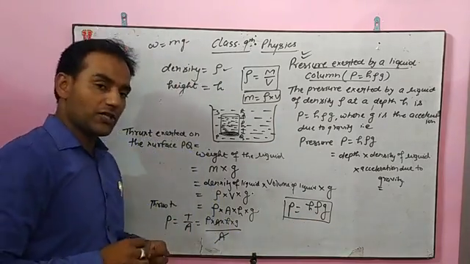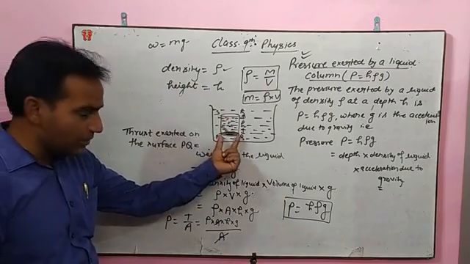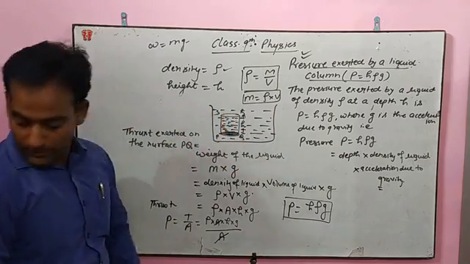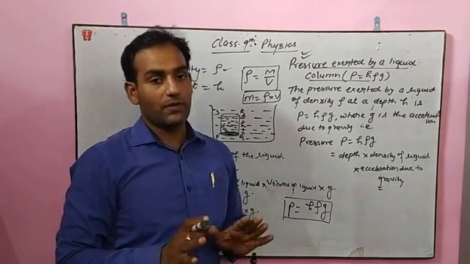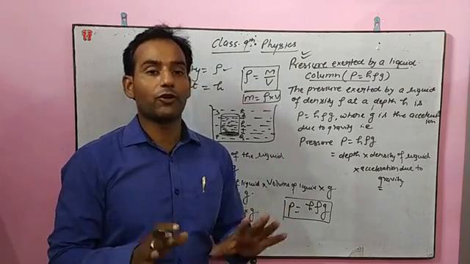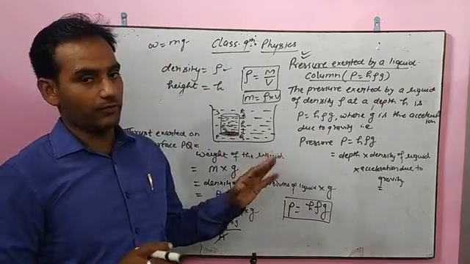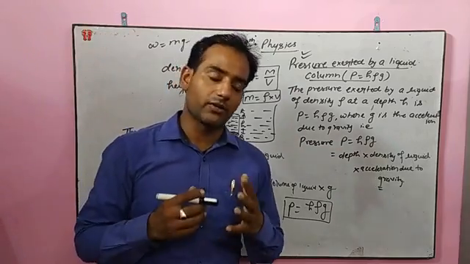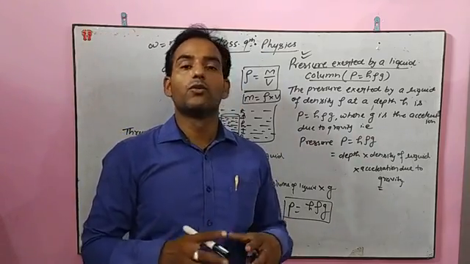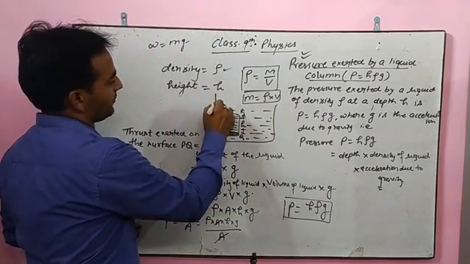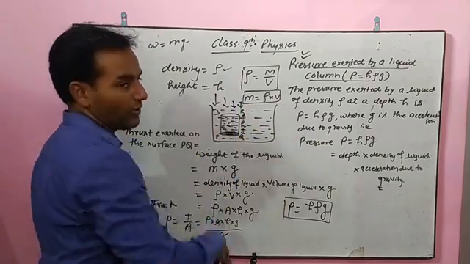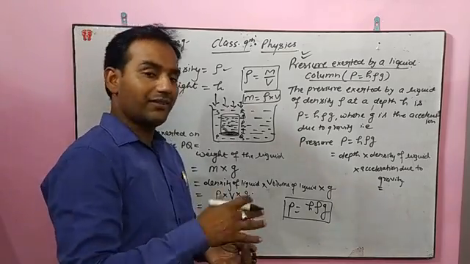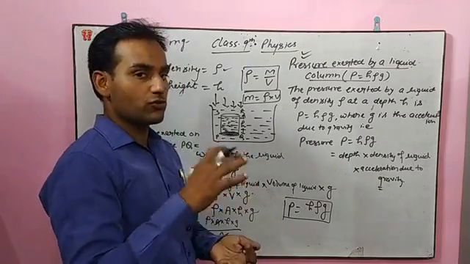This is simply the pressure exerted by the liquid on the surface PQ, which we have assumed inside the water, in a cylindrical vessel. But this is all about pressure simply by the weight of the liquid on whatever area it is working. But as we all know, the total pressure will be different, because the atmosphere also has some pressure on the surface of the water. Atmospheric pressure comes from outside, and the water feels some thrust. In that thrust, the atmospheric pressure is also added.